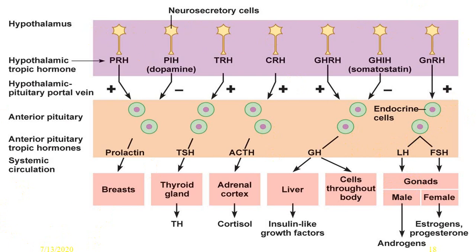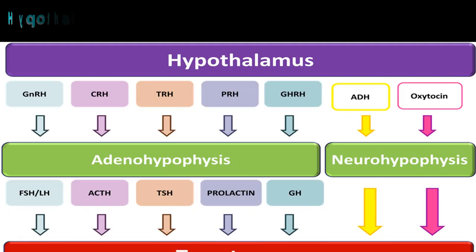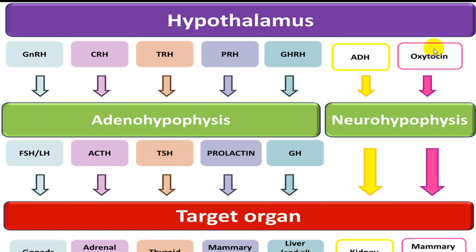They are basically neuronal cells and they secrete hormones, so they are called neurosecretory cells or neuroendocrine system. And this is what we call three-level integration: hypothalamus acting on anterior pituitary, and anterior pituitary acting on target endocrine glands, and they will be acting on target cells. So we'll be dealing in detail as we go to the next lectures.